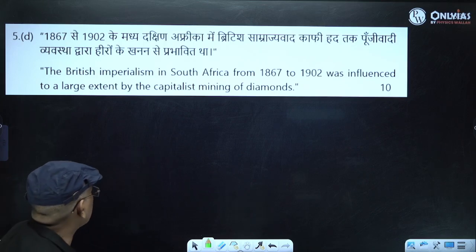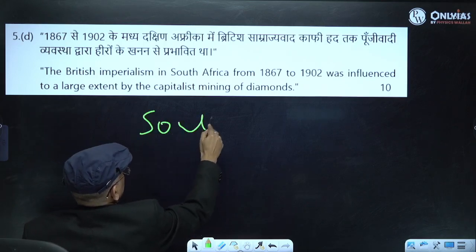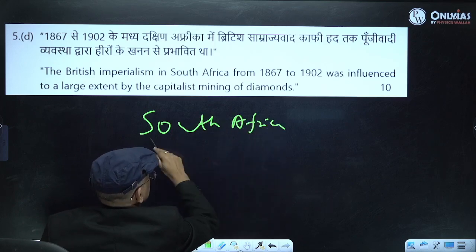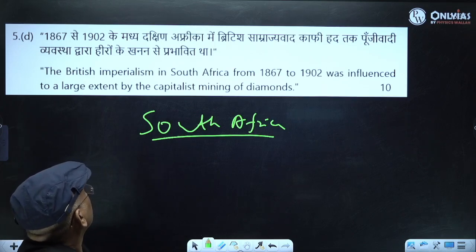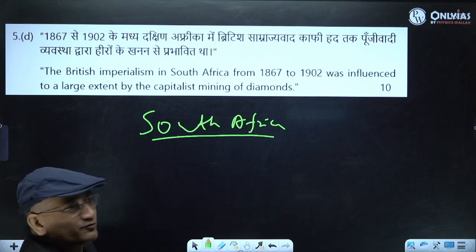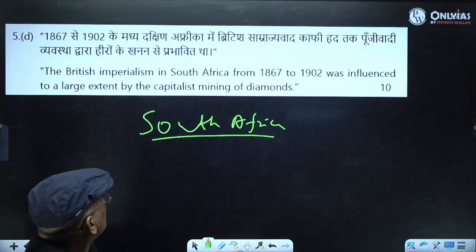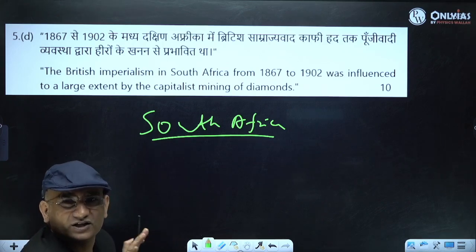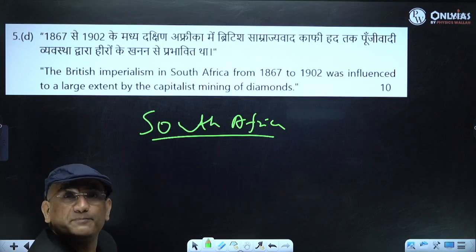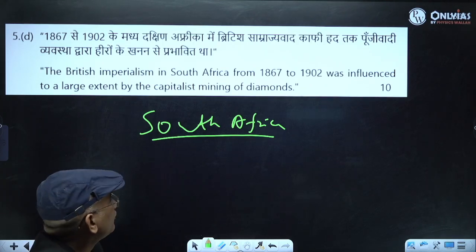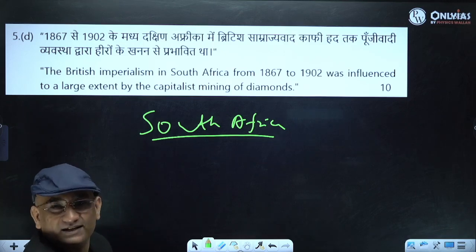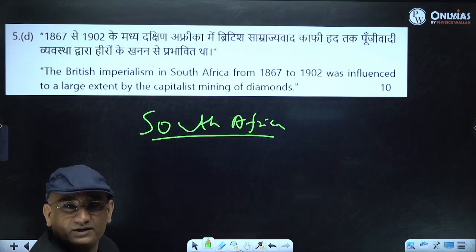Actually in South Africa, there were two players. One was Dutch, and then Dutch were expelled. There was Boer War, and then the British colonialism was there. So British colonialism in Africa, when you say that, I told you that there was Dutch control in South Africa, in the Cape Colony, then Transvaal. So you will see that there was control of Dutch colony. But gradually, in the late 1880s, diamond was discovered, gold was discovered, they became very serious.